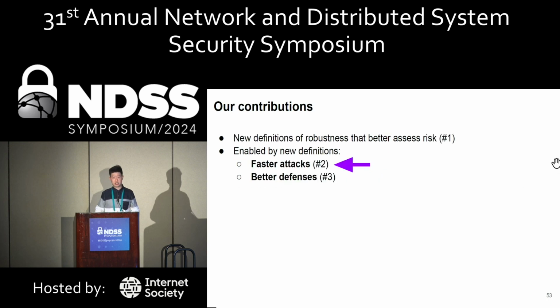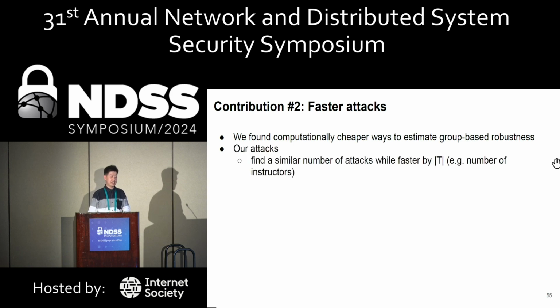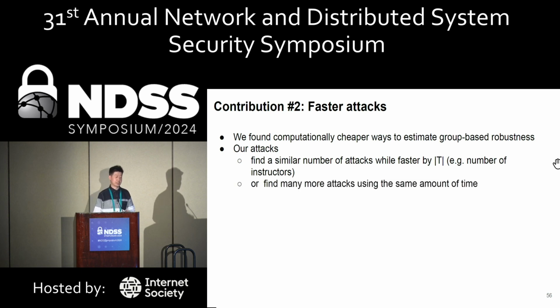That's our first contribution, and now I move to our second contribution, which is faster attacks. We found computationally cheaper ways to estimate group-based robustness using new attacks. Our attacks either find a similar number of attacks while being faster by a fraction of the size of T. T is the set of classes that might be impersonated. It could be instructors, it could be the staff members we've shown. Or, compared to another baseline, our attacks find many more attacks using the same amount of time.